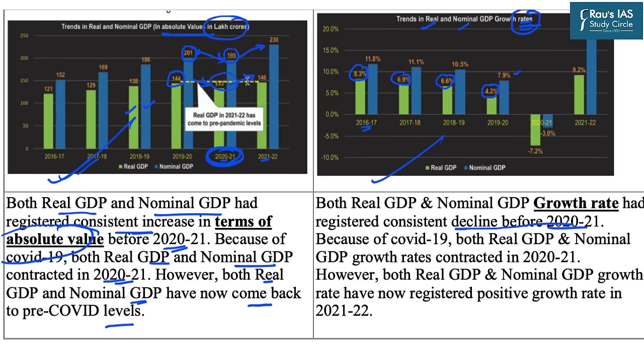Be very clear whether the question is asking about the absolute GDP or it is asking about the growth rates of GDP. Then because of COVID-19, the real as well as nominal GDP growth rates contracted in the 2020 to 21 financial year. However, after that, they have now registered a positive growth rate in 21 to 22. I hope this is very clear to you.